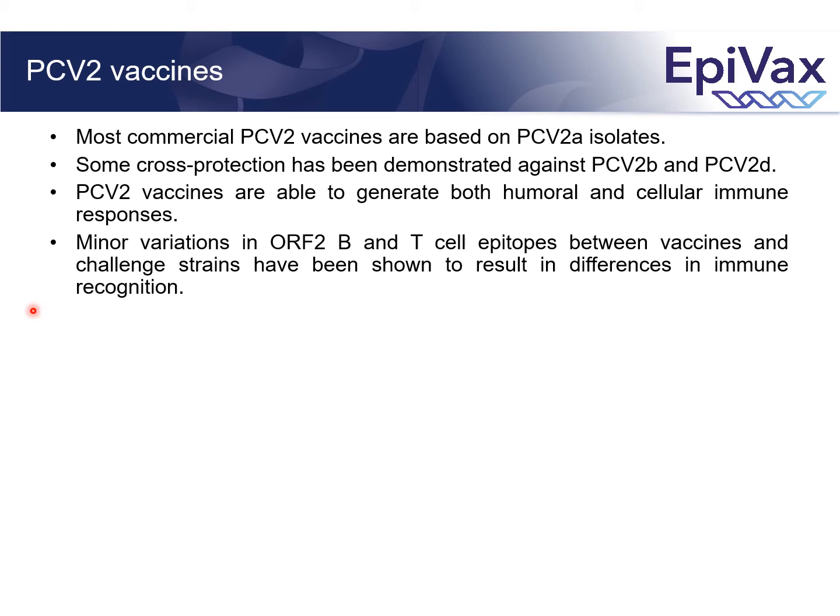PCV2A-based vaccines generate neutralizing antibodies that cross-react and are efficacious in avoiding clinical disease produced by heterologous strains. But there are some concerns about their ability to prevent viral replication or transmission. In addition to humoral responses, PCV2 vaccines also generate cellular immune responses. It has been shown that minor variations in both B-cell epitopes and T-cell epitopes in ORF2 between vaccines and challenge strains result in differences in immune recognition.